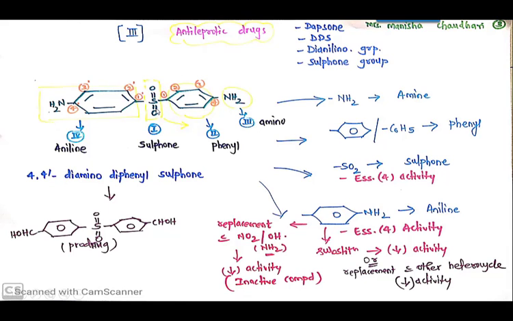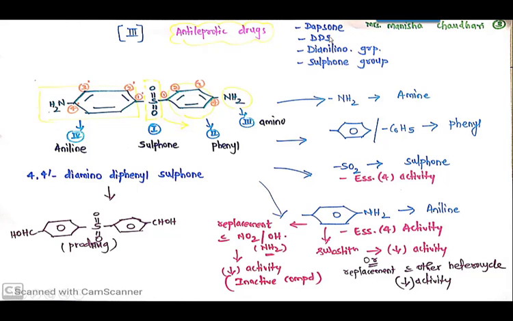According to the structural features, dapsone is known by the common name dapsone, plus it is also known as diamino diphenyl sulfone. So it is nothing but DDS. Since there are two NH2, it is diamino, one NH2 and second NH2.